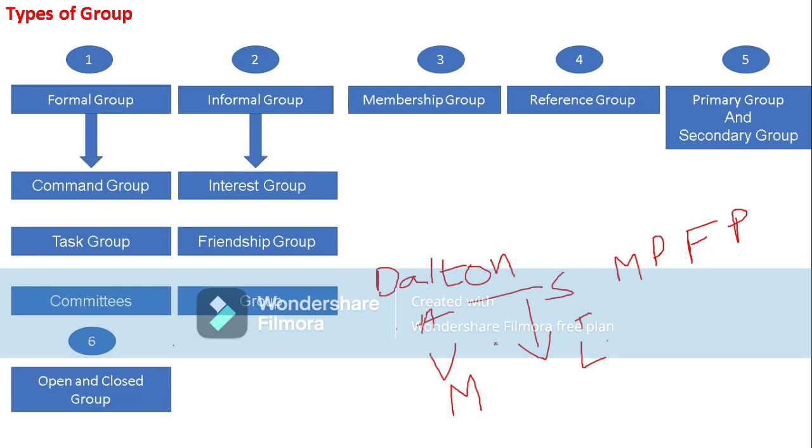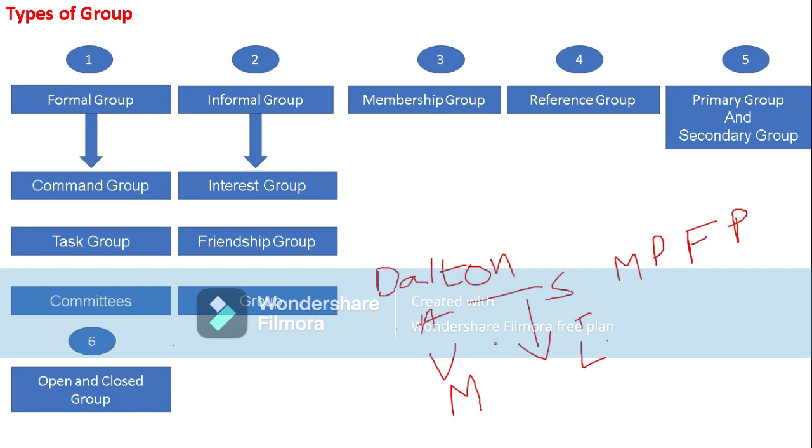From that group I belong, so it is creating an identity, establishing an identity. These groups act as a benchmark for comparison. An individual finds a reference group to be quite attractive and he feels proud on becoming its member. So those are the reference groups.